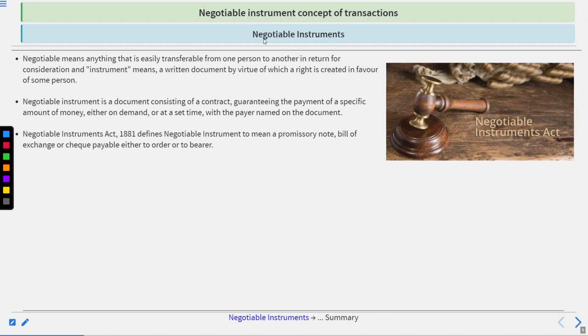So first, we are going to talk about the negotiable instrument. What are these? First, we have to take their introduction. After understanding them, we will be able to proceed further. So, in simple terms, negotiable means anything that is easily transferable from one person to another in return for consideration.